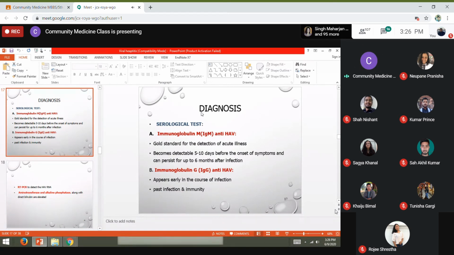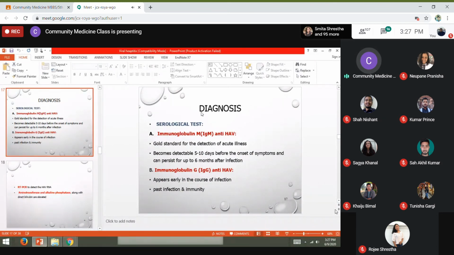Talking about the immunoglobulin IgM antibodies, it is the gold standard for the detection of this virus. It becomes detectable within 5 to 10 days before the onset of symptoms, and can persist for up to 6 months after infection.